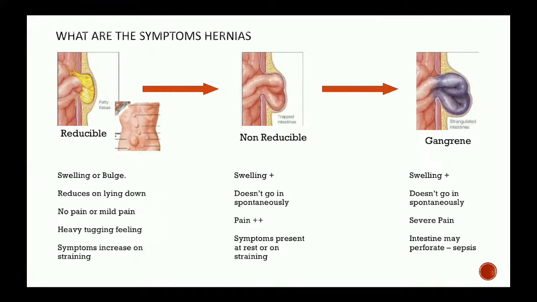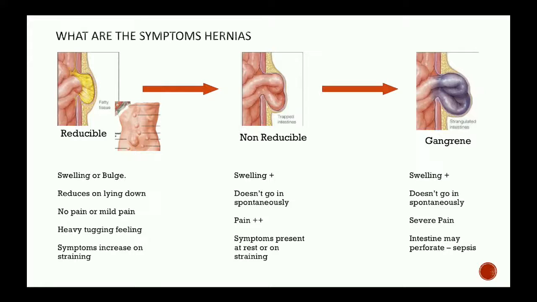For example, in the initial stage, when the hernia comes out, it goes back inside. This is a very early stage. At this stage, the person will see either a small swelling or a bulge, and when he lies down, the swelling goes back inside. He may or may not have pain, and there is some kind of tugging or pulling sensation felt around the hernial site, either at the umbilicus, somewhere in the abdominal wall, or in the inguinal groin region. While the person strains, the swelling or the pain can increase. These are the indications that the patient has developed a hernia, in the earlier stages.